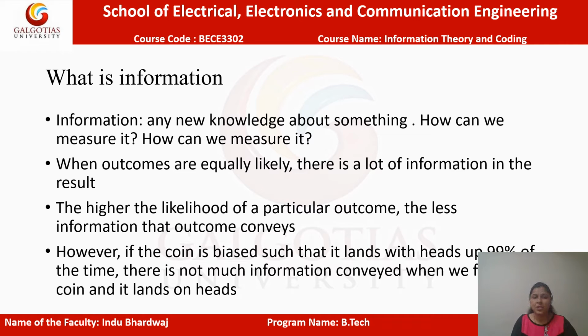Now what is information? Information is any knowledge, knowledge about something. Means if there will be rain tomorrow, or if there will be a sunny day tomorrow, how much information is associated with that event? That is basically the information. When the outcomes are equally probable, then a lot of information is associated with the result or with that event. So the higher the probability of the outcome of any event, the less information will be associated with that event.